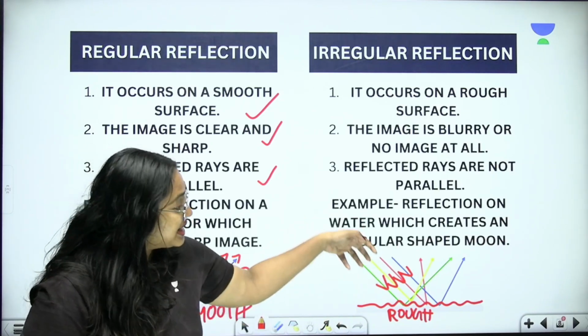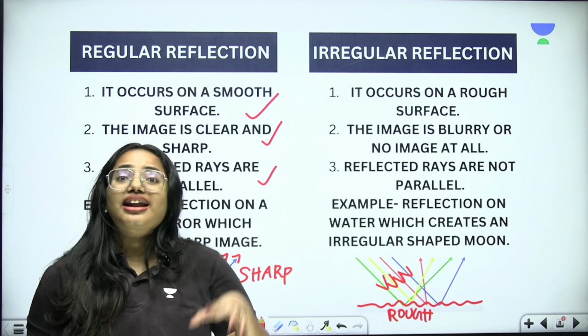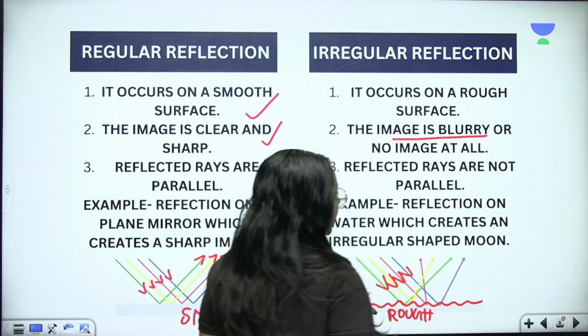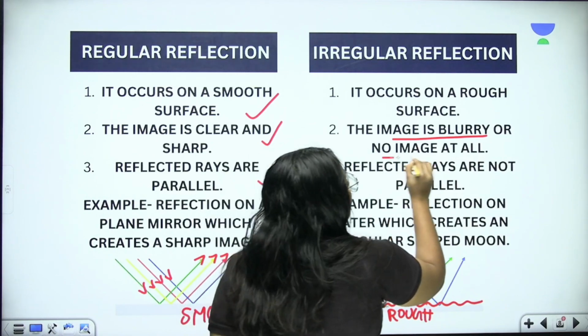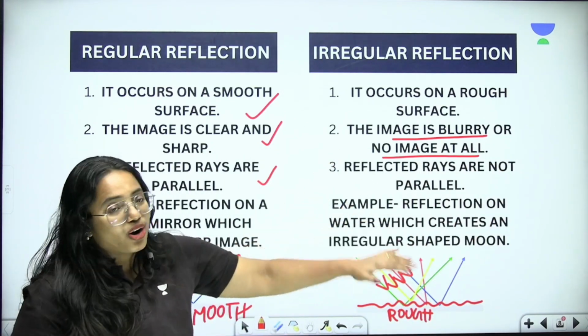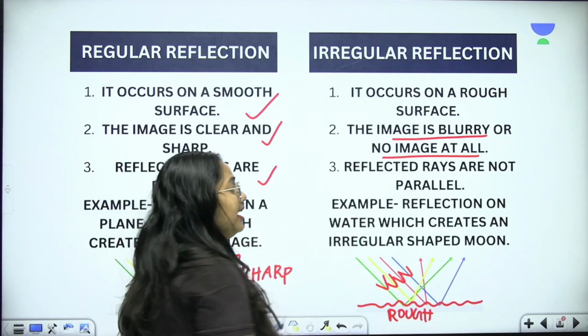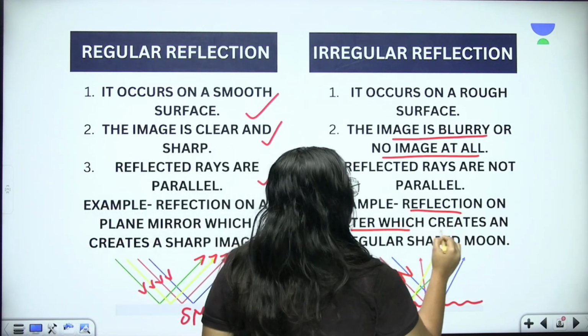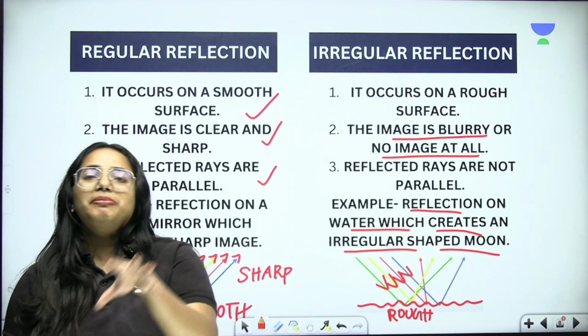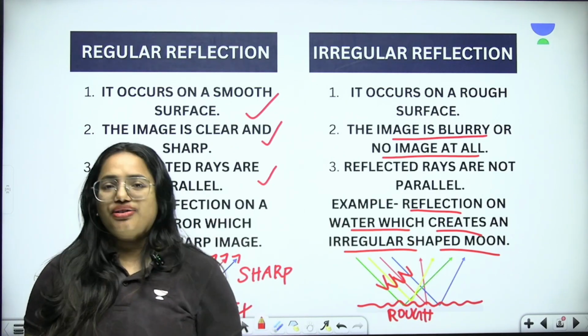Why? Because these incident rays are striking on a rough surface here, and therefore what happens? The image is going to be blurry, or sometimes no image will be formed at all. Clear? So the reflected rays are not parallel. An example can be reflection on water, which creates an irregular shaped moon. So this is going to be an amazing example for irregular reflection.